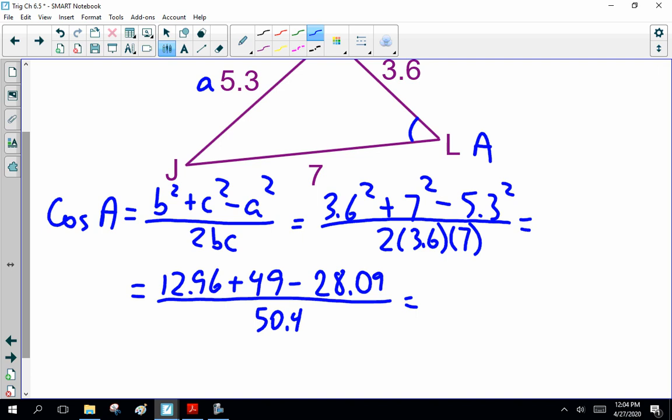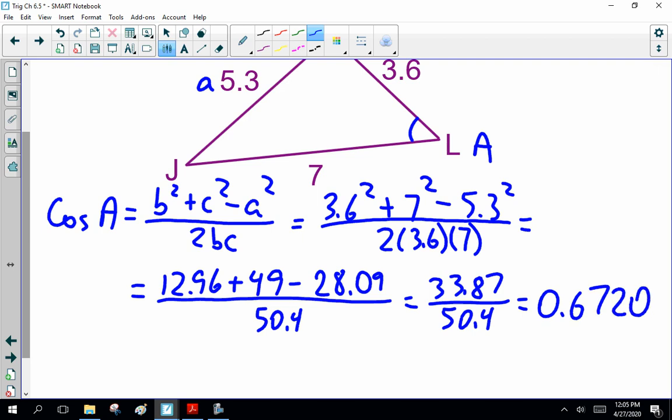Now, put them together. 33.87 over 50.4. 0.6720.